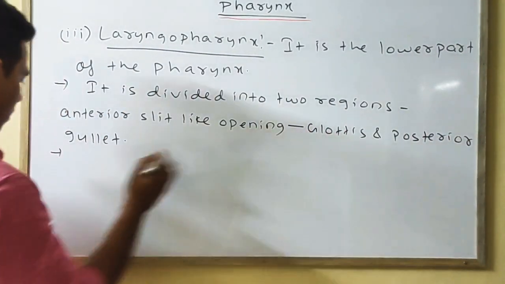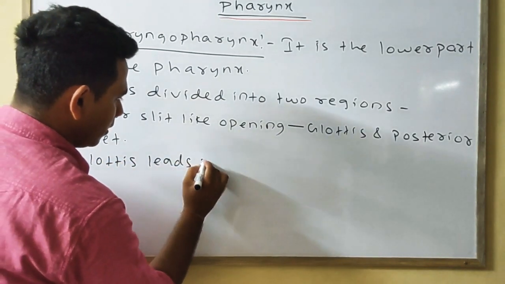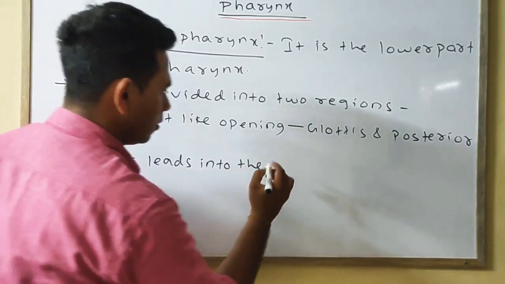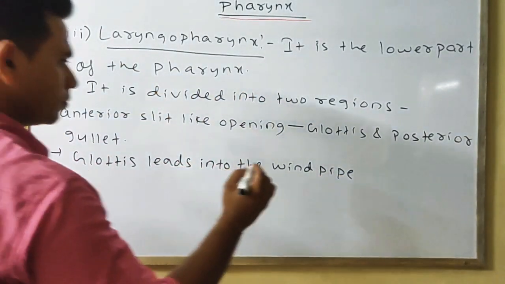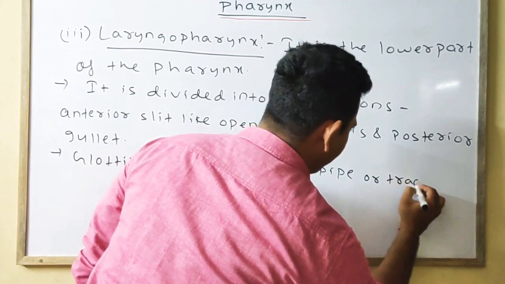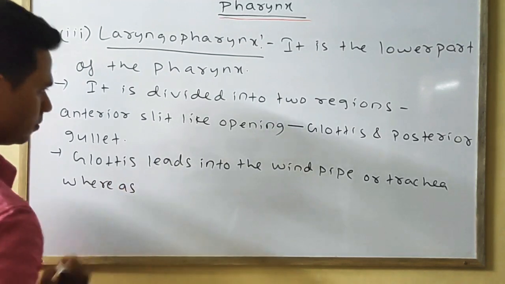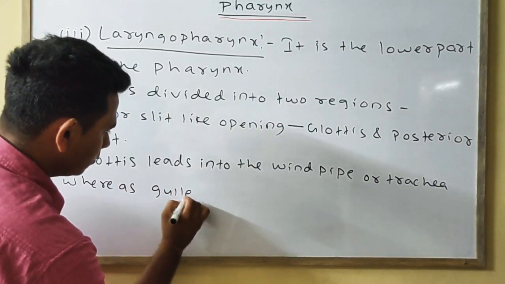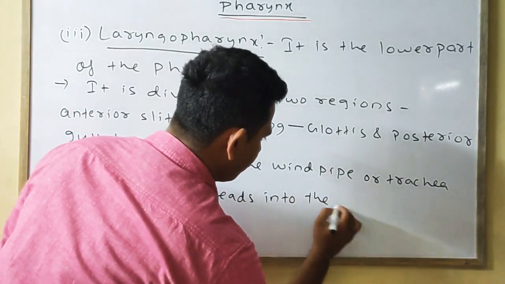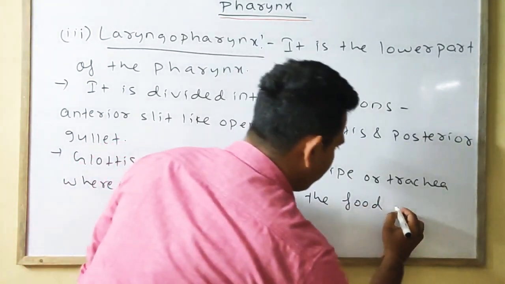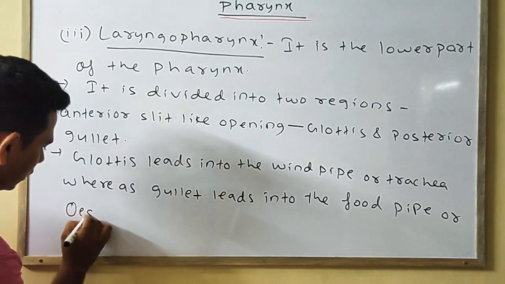We can simply say glottis leads into the windpipe or trachea, whereas gullet leads into the food pipe or esophagus.